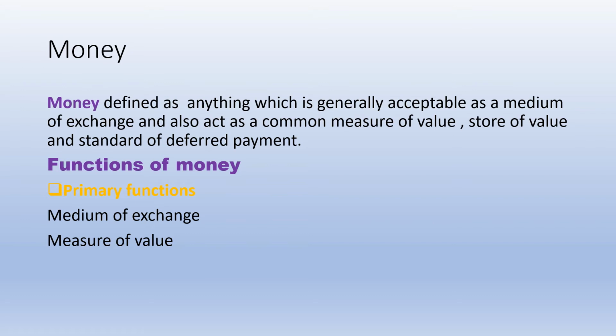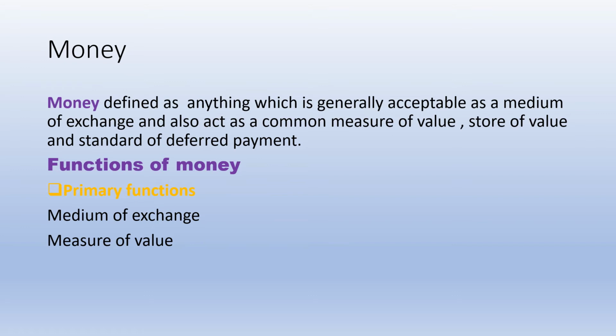Okay. Now, money came into action in the economy. When money came into action in the economy, all the problems which we were facing in barter system were solved. So, here first we learn what is money. Money is defined as anything which is generally acceptable as a medium of exchange and also acts as a common measure of value, store of value and standard of deferred payment.